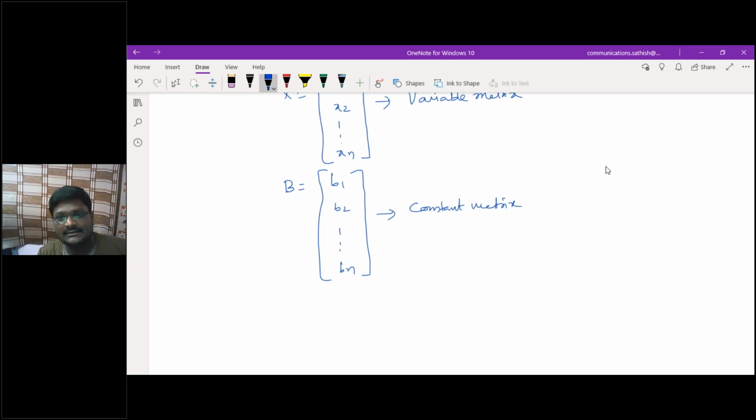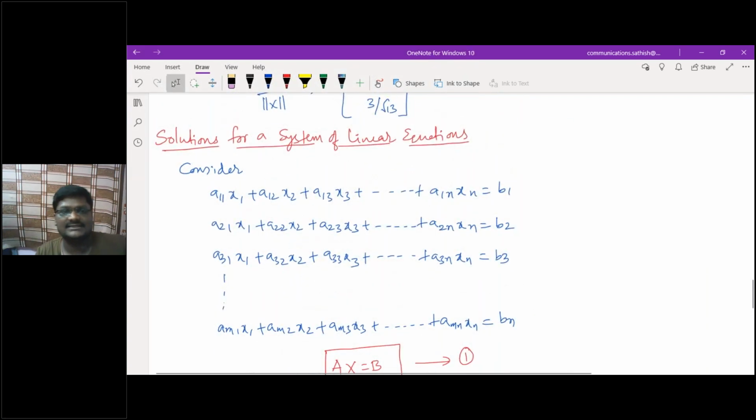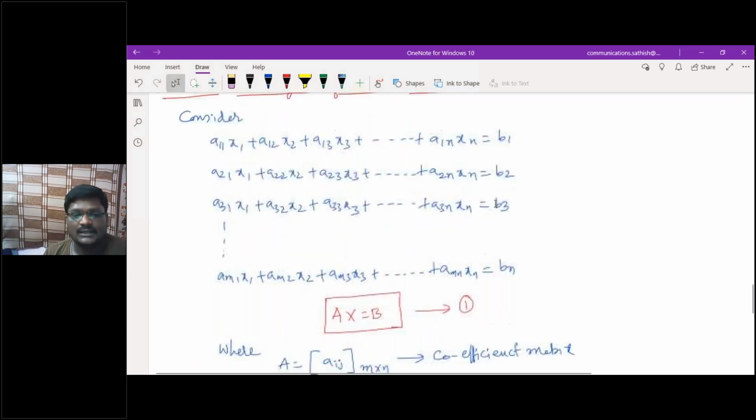That's it. See, the total system of linear equations. So now I want to give the solutions for that. If you remember in the initial class, I gave you 3 types of solutions. One is unique solution, the other one is no solution, and the last one is infinitely many solutions. Those 3 solutions we need to get from this analysis. That is the aim of the solutions for a system of linear equations. Getting what I'm saying here?